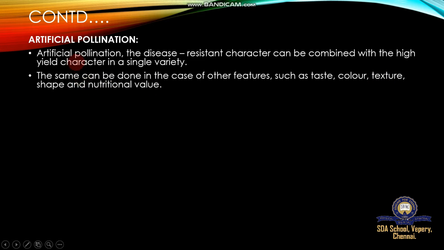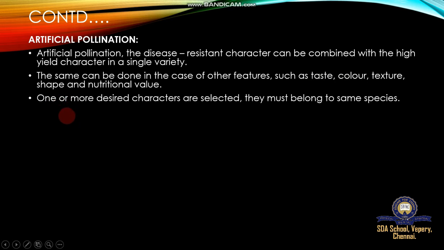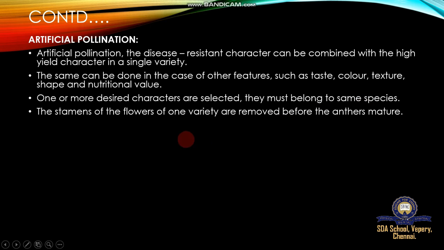These artificially pollinated plants have special features called taste, color, texture, shape, and nutritional value. When one or more desired characters are selected, the plants must belong to the same species. So we choose a few features and transfer male and female gametes.